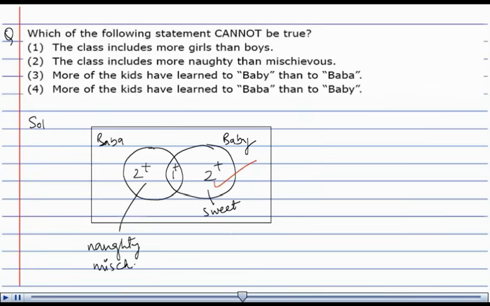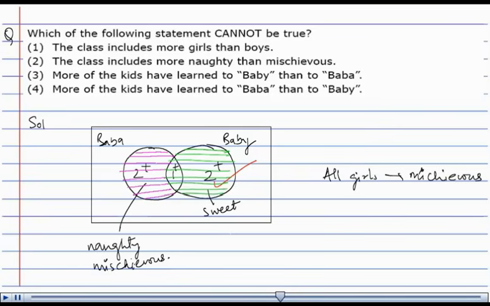Now, since all girls are mischievous, which means that only this portion of the kids are mischievous, and all these are girls, which means that the rest of the portion, that means those who are sweet and those 1 plus kids who have learned both the Baby and the Baba rhymes, are only boys.